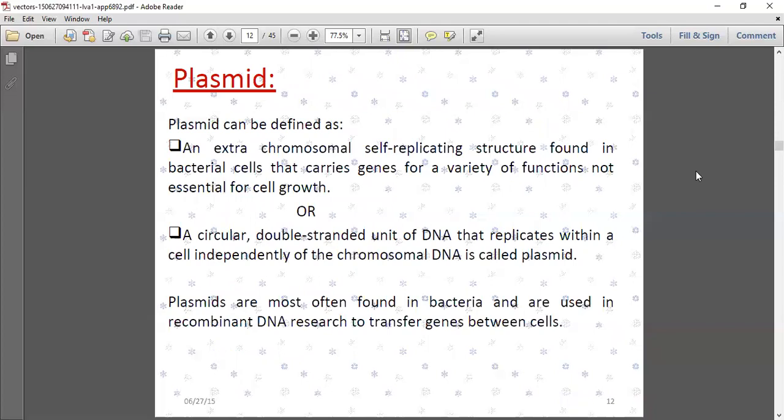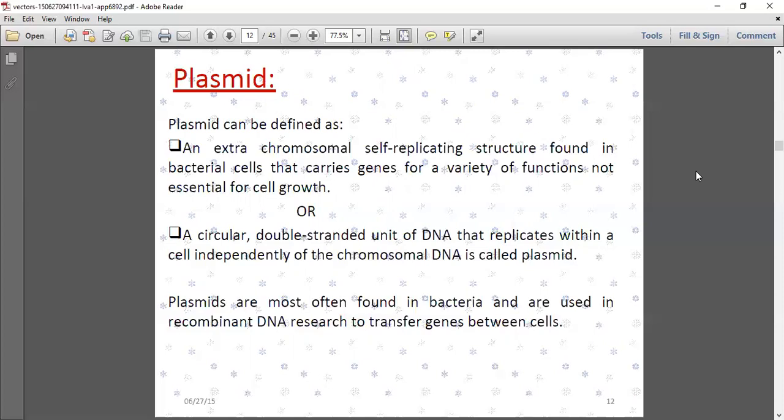A plasmid can be defined as an extrachromosomal self-replicating structure found in bacterial cells that carries genes for a variety of functions not essential for cell growth.